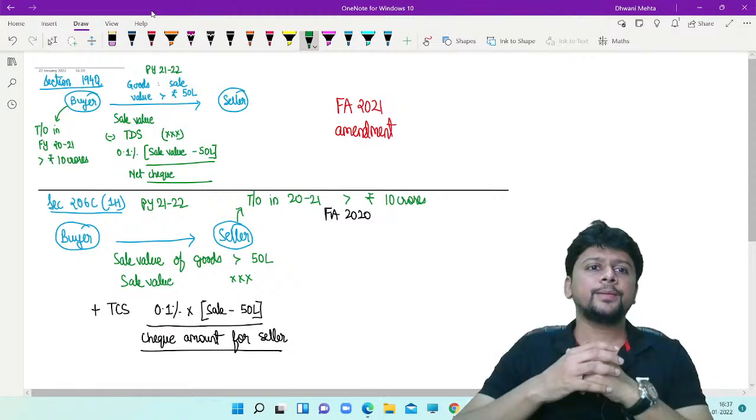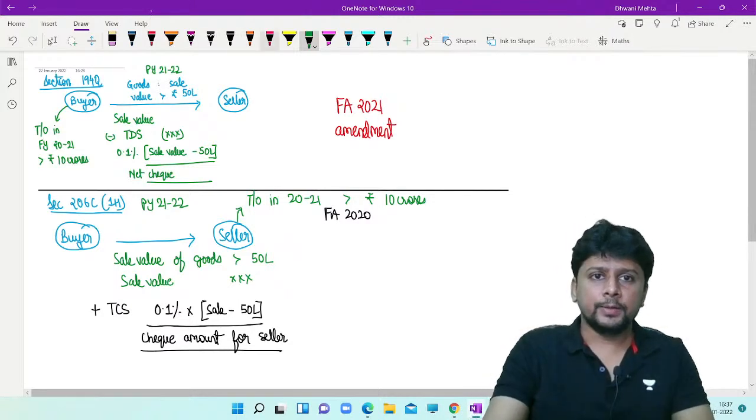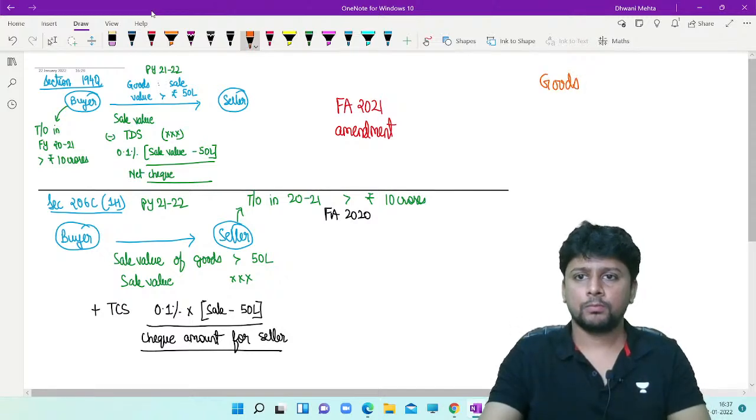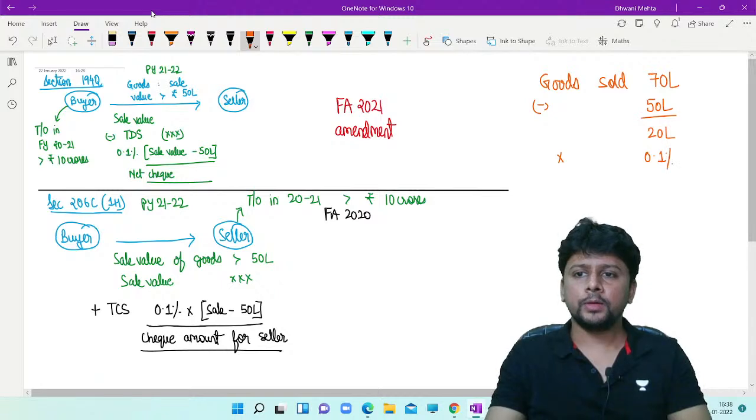What is the check amount that the buyer is supposed to do? If, for example, goods are sold for 70 lakhs, minus 50 lakhs, 20 lakhs into 0.1%.